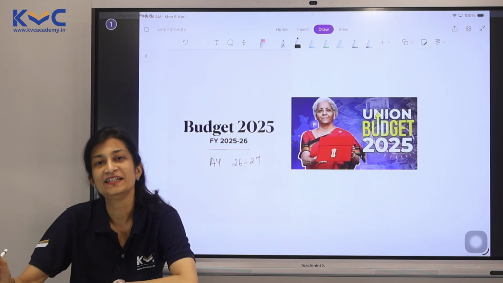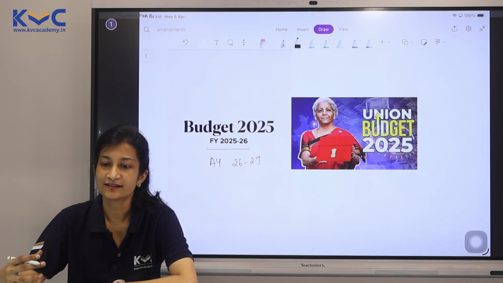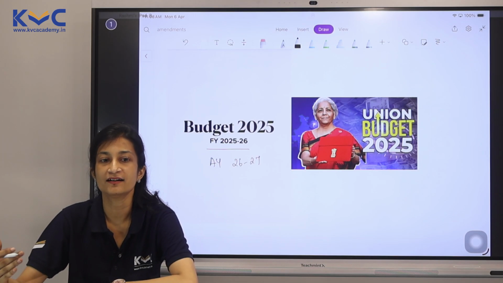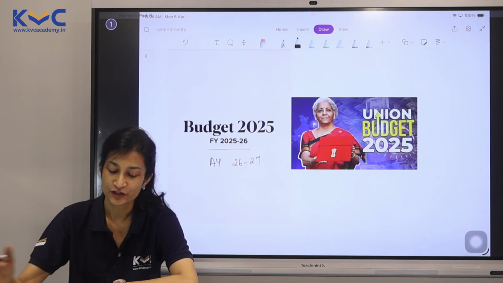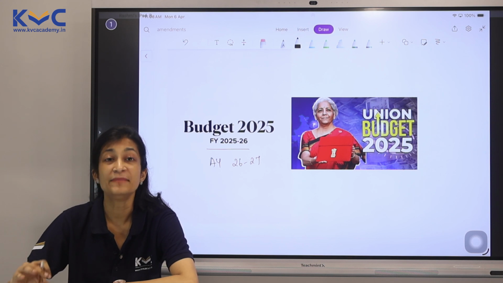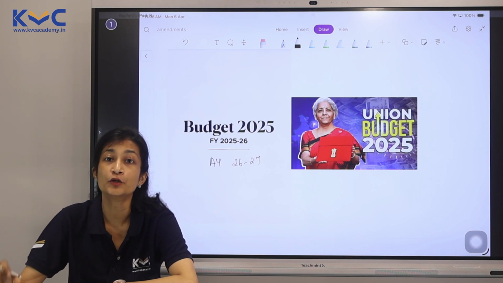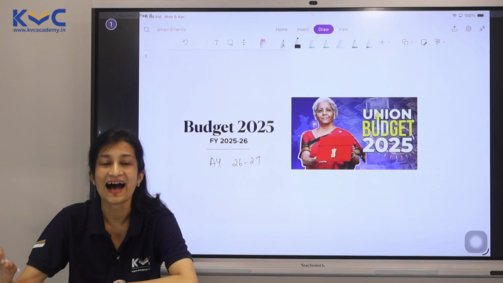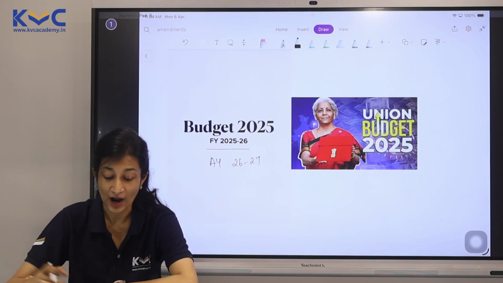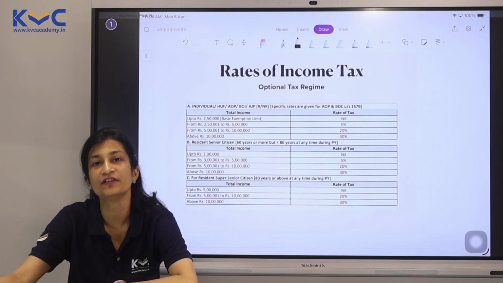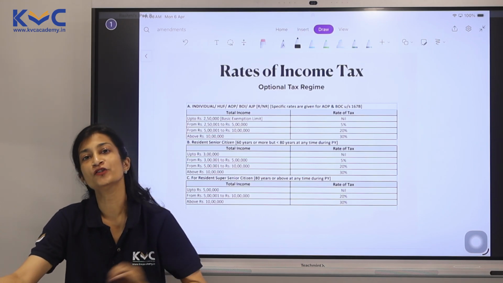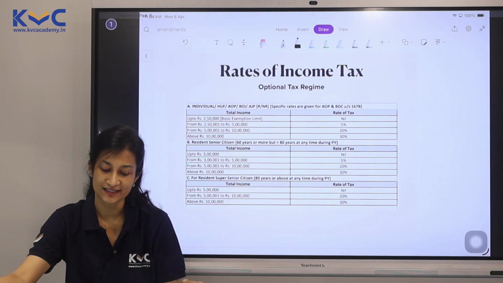When this budget actually came, it was being projected to be a middle class budget. So anyone who is having a mid-income range, it was set to benefit them, and appropriately so. Why? Because the biggest change happened in the rates of income tax. We commonly also call it the slabs of income tax.